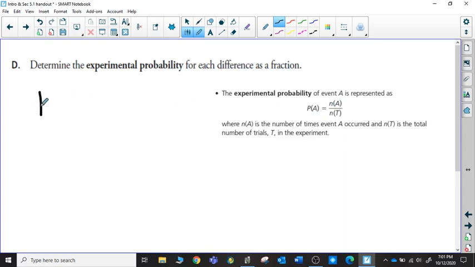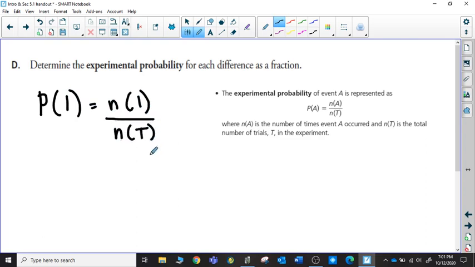The probability, P(A), where A represents the event that you are focusing on, equals n(A), the number of times the event occurs, and we've seen that notation before, the n counting the number of times an event occurs, over n(T), the total number of trials in the experiment. So just based on the 2 rolls, we could talk about the probability of getting a difference of 1. That means we would count the number of times that a difference of 1 occurred over the total number of trials that we conducted.